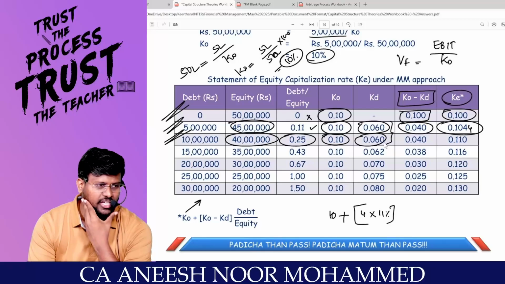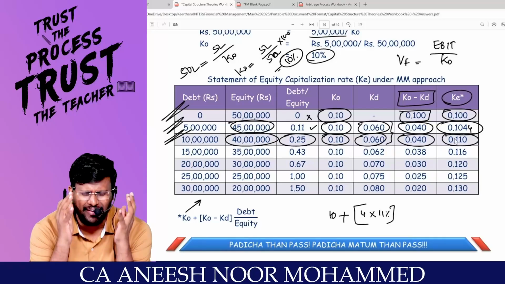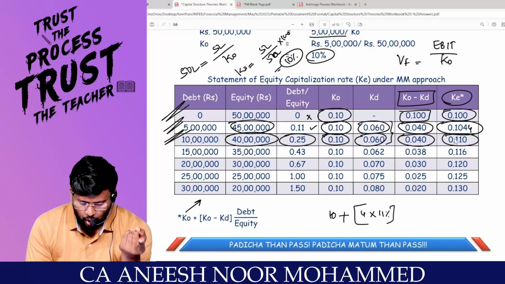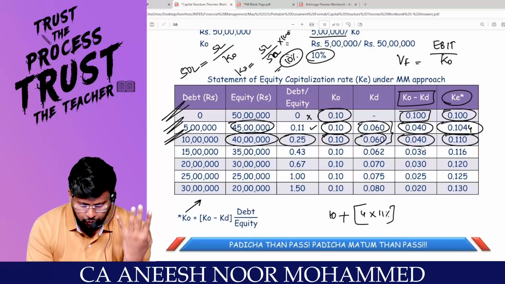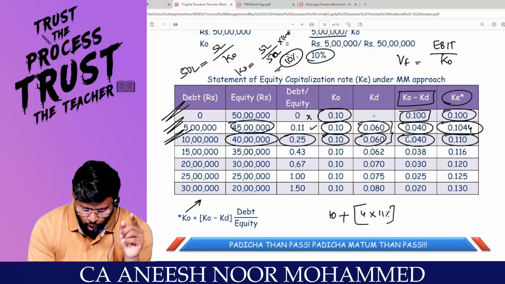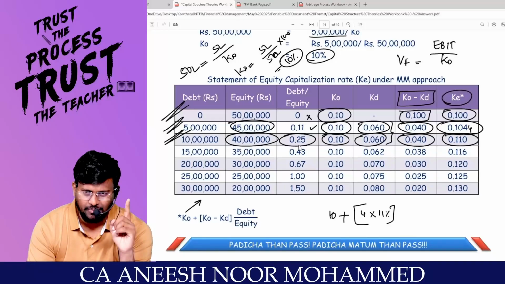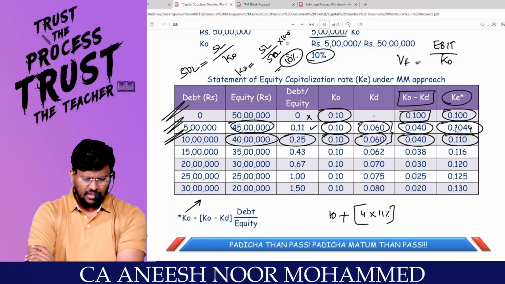6%. Even that will not change. 10 minus 6, 4%. Can you calculate the KE? Tell me, what is the formula for KE? KO plus, what is KO? 10 plus, KO minus KD, 4 into proportion, 25%. 4 over 25, 1%. Yes, sir. Correct?